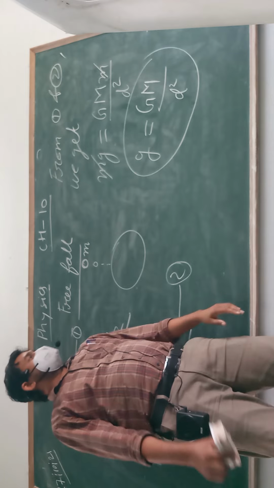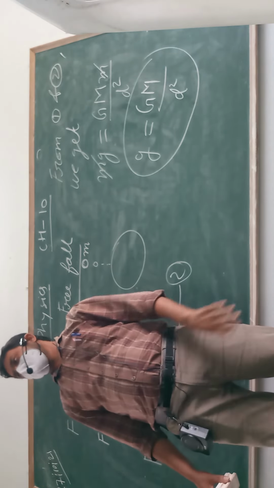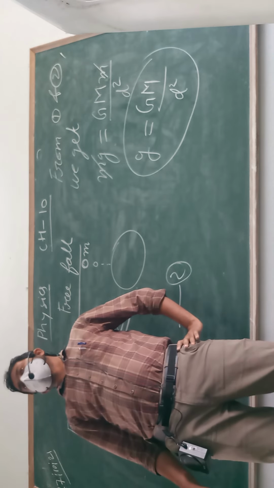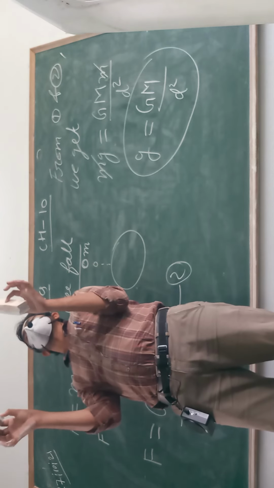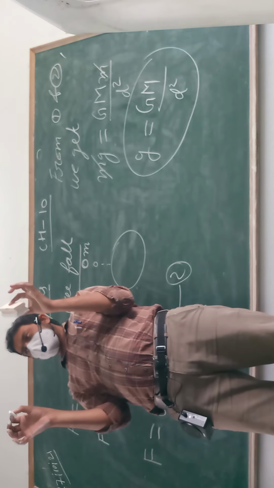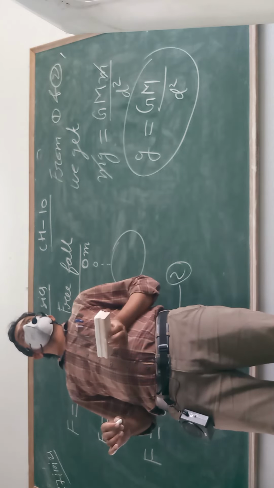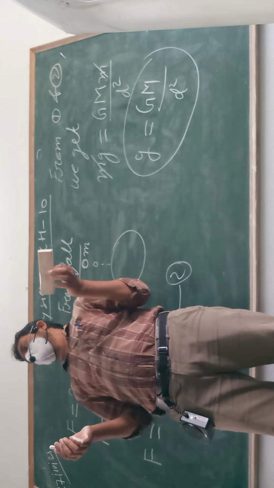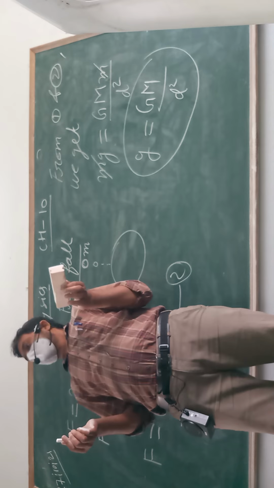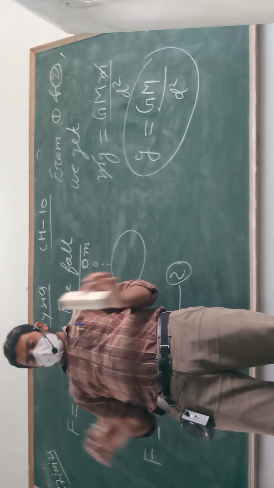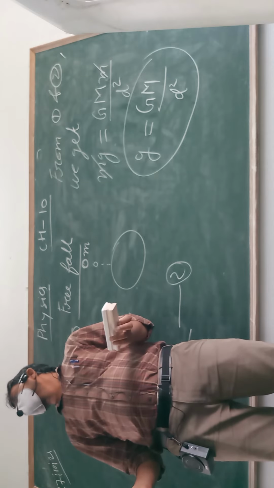It means acceleration due to gravity does not depend upon the mass of the object which is falling under free fall. It means either this duster or this chalk, you release from this height, both will hit the ground at the same time, because the mass does not matter. 1 kilogram, 2 kilogram, 5,000 kilogram, 1 gram, no issue. Clear? Both will hit the ground at the same time. But if you drop a chalk and a paper, then the paper will fall later.